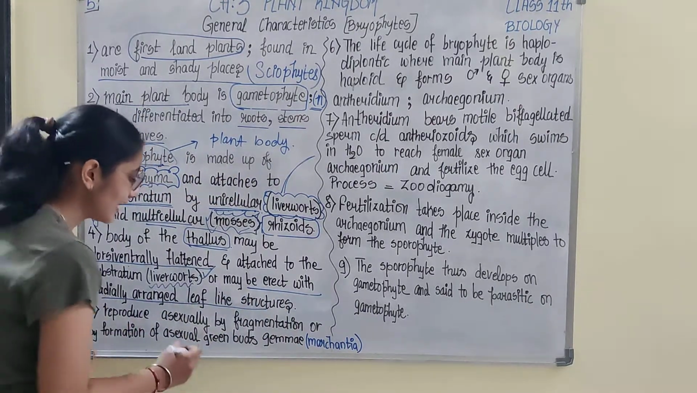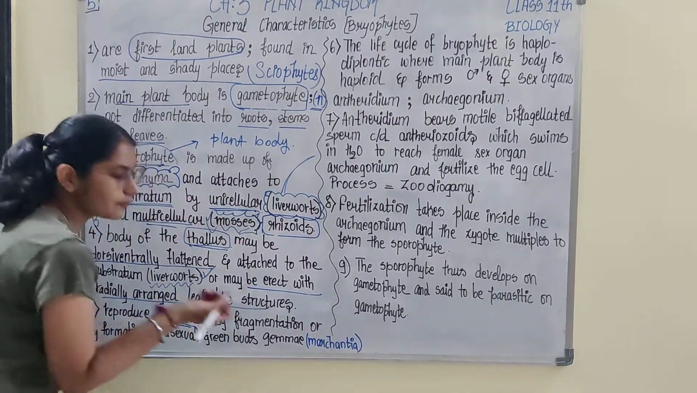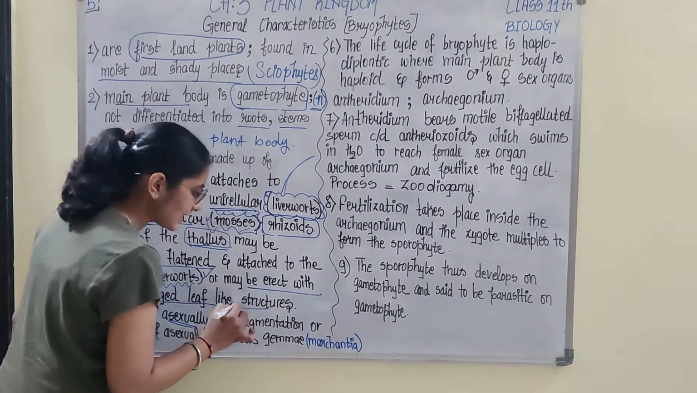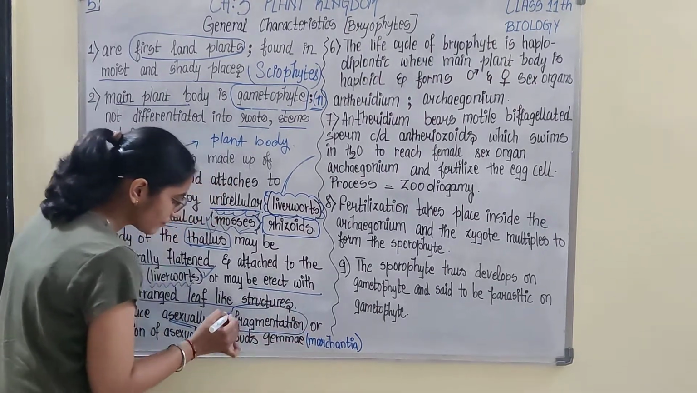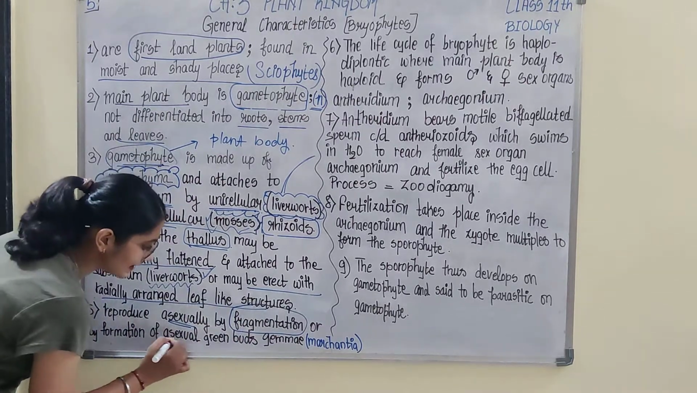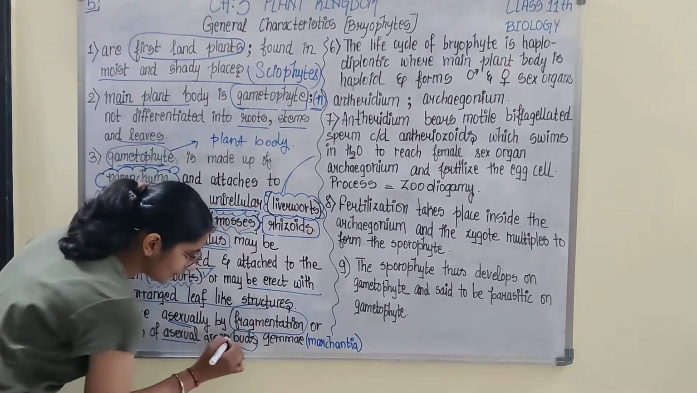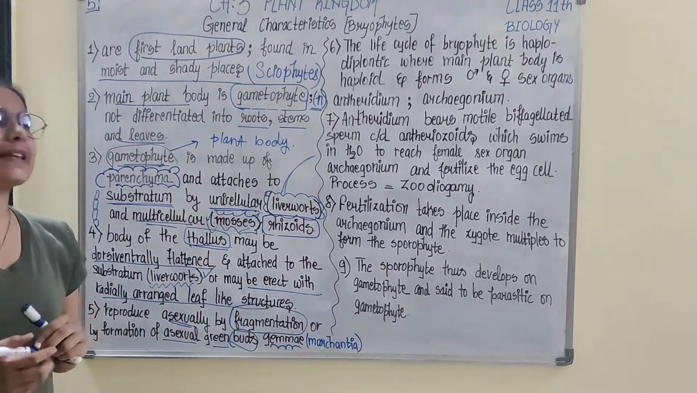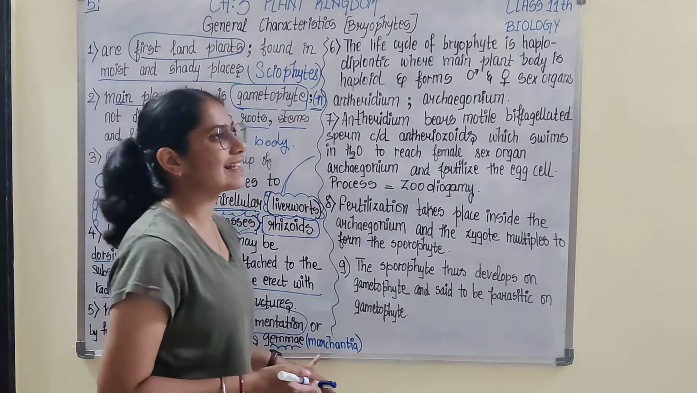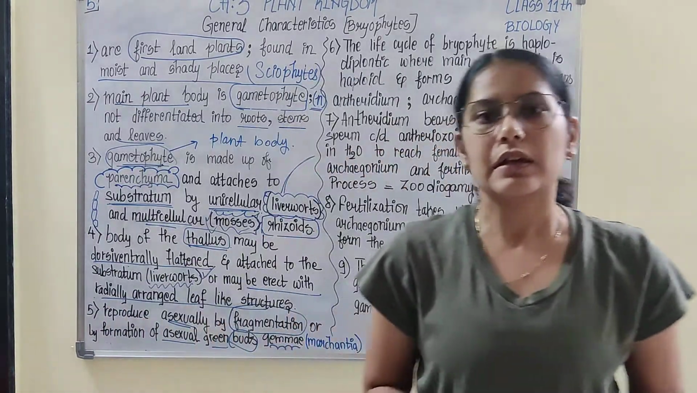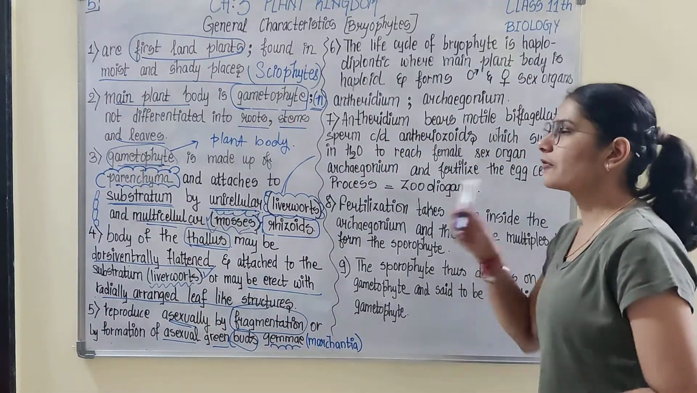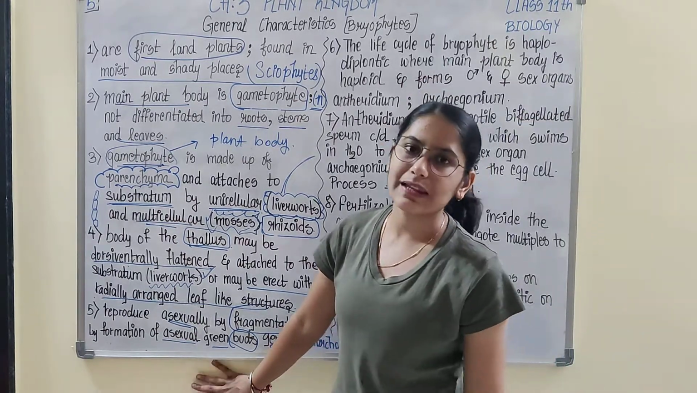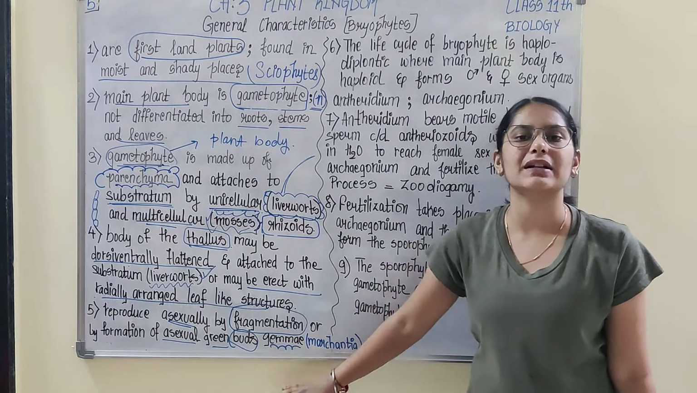Now moving on to the next characteristic, that is how they reproduce. Bryophytes reproduce asexually, or more precisely vegetatively by fragmentation, or asexually by asexual green buds. These are referred to as gemmae. These gemmae are majorly seen in Marchantia. So Marchantia is a bryophyte and it reproduces with the help of asexual green buds called gemmae.